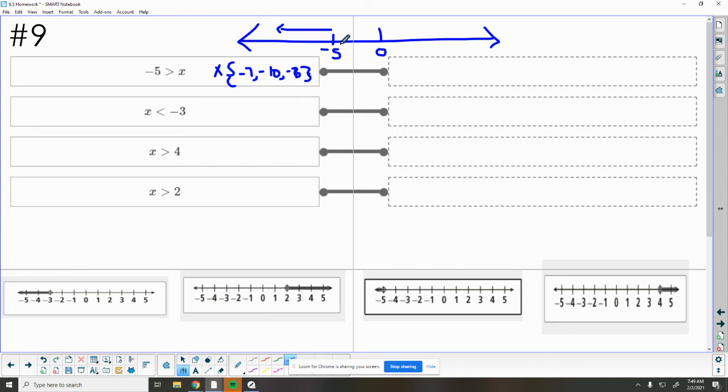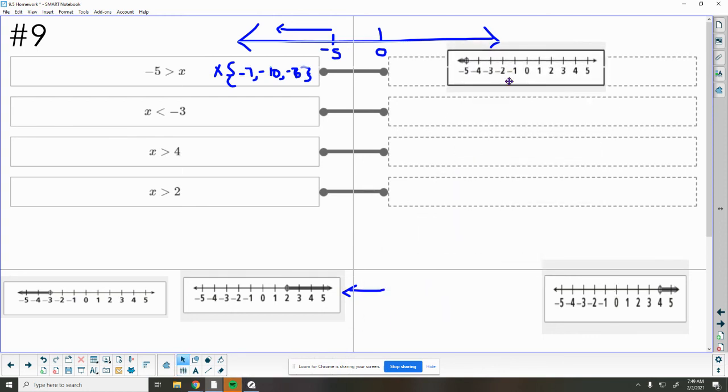So I need -5 open. Here's -3, -2, here's -5, and it goes to the left because I need them smaller. So this one here matches up to -5 is greater than X. I like to go backwards: X is less than -5.